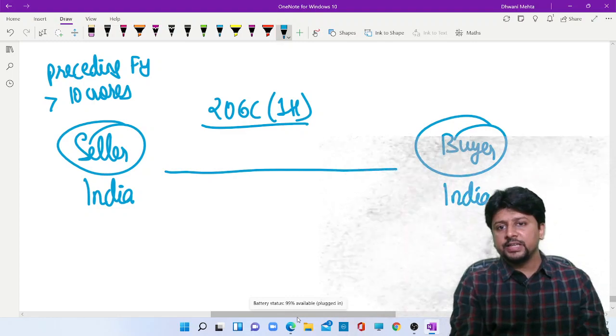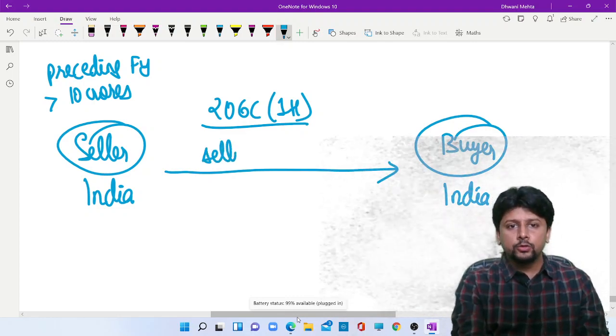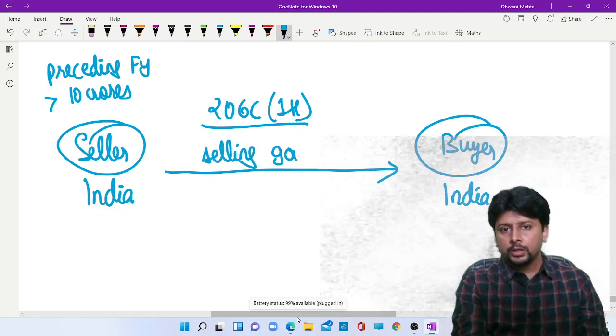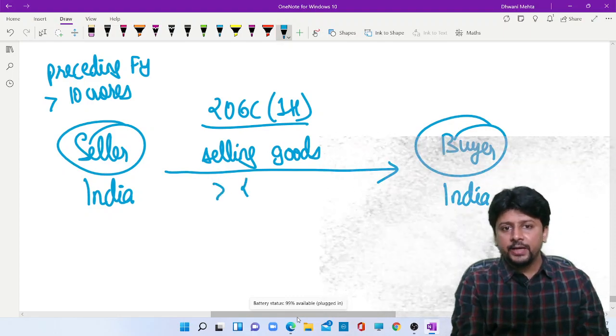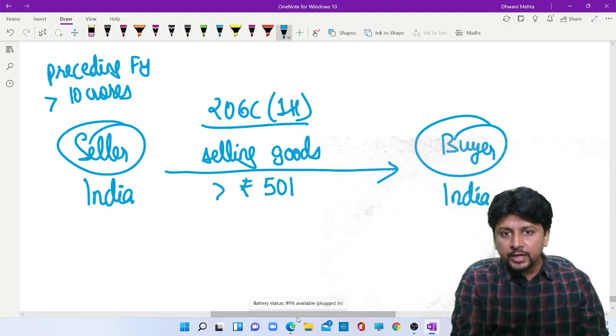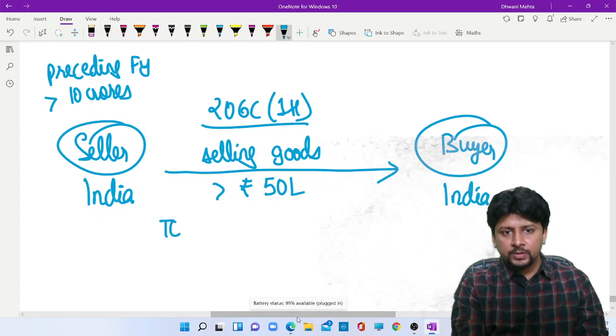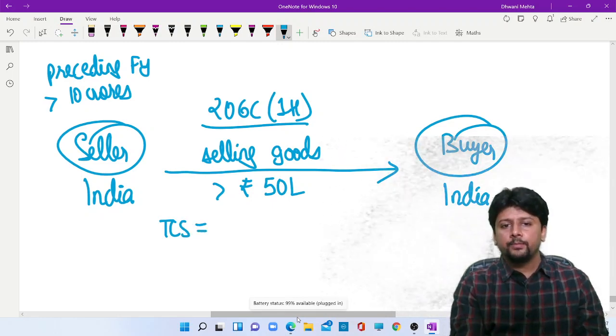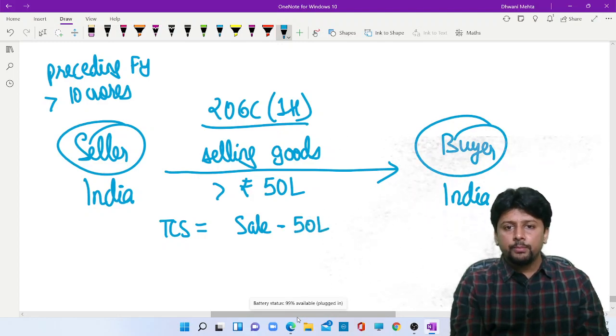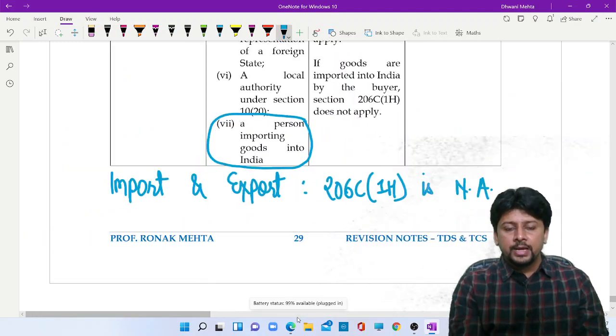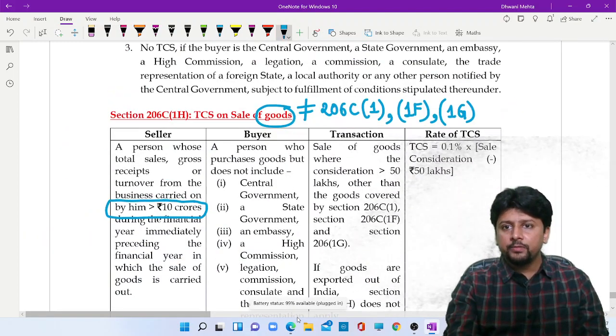And when the seller is selling goods to the buyer, sale value should be greater than 50 lakh rupees. Then TCS will apply on the excess amount, sale value minus 50 lakhs. And the TCS rate applicable will be 0.1%.